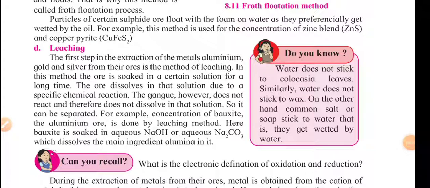So what we have seen till now is leaching. What is leaching?